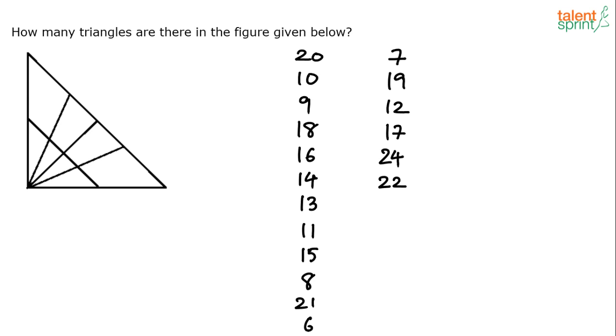But you will be lucky in the exam. I am very unlucky here because I've got 18 options. You are lucky because you will get only 4 options in the exam. So it will be a far lesser job for you to do, right? So start counting the triangles.